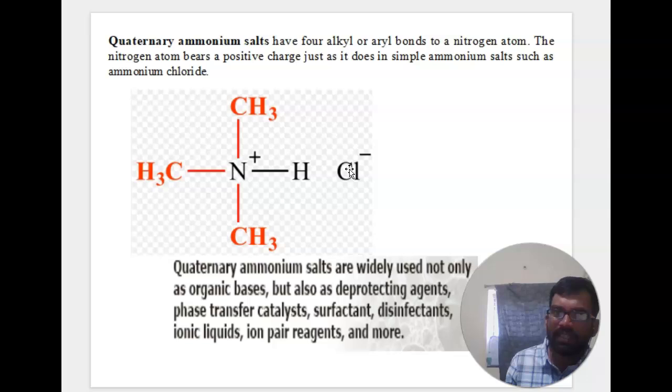Then quaternary ammonium salts have 4 alkyl or aryl groups bonded to a nitrogen atom. The nitrogen atom bears a positive charge, just as it does in simple ammonium salts such as ammonium chloride.